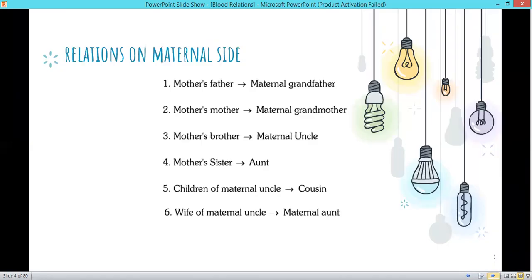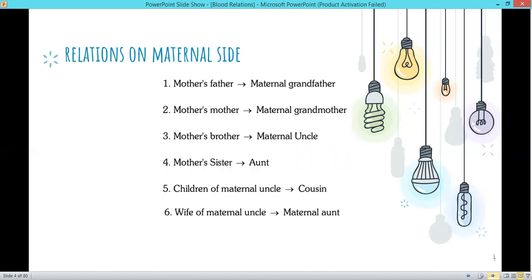Now, we'll go through some relationships on the maternal side. Maternal side means mother's side. Mother's father is called maternal grandfather. Mother's mother is called maternal grandmother. Mother's brother is called maternal uncle. Mother's sister is called aunt. Children of maternal uncle are called cousins, and wife of maternal uncle is called maternal aunt.